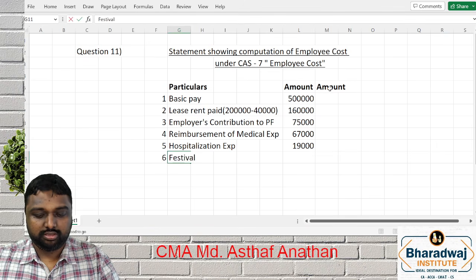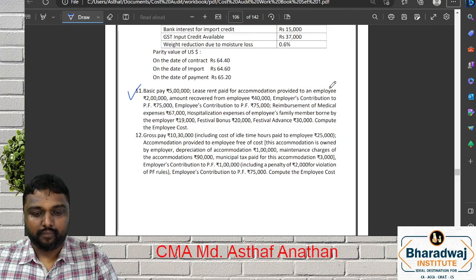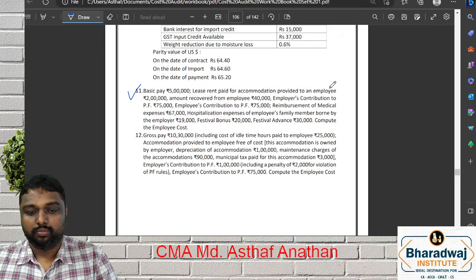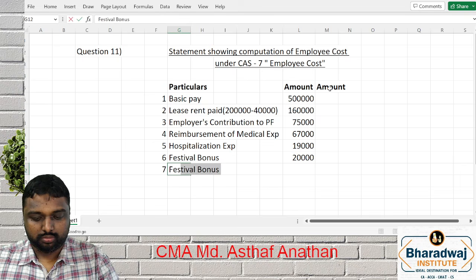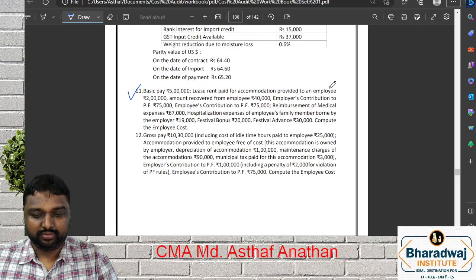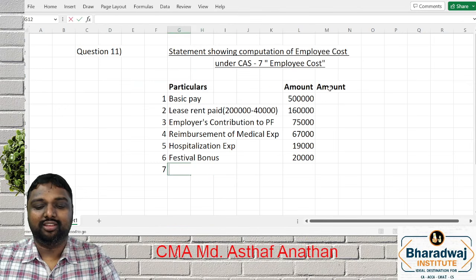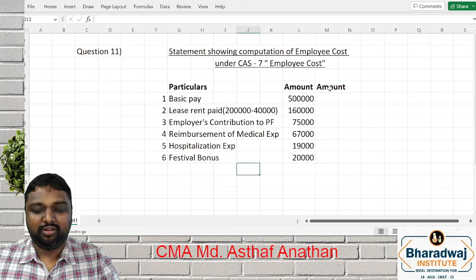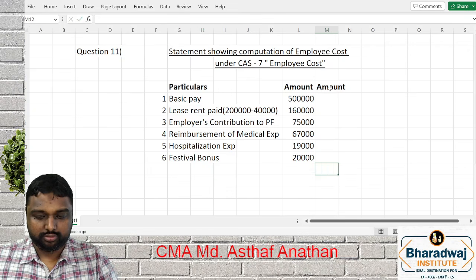Festival bonus. Festival advance. Will we consider or not? No, that will not be considered. So you can find out your total employee cost.